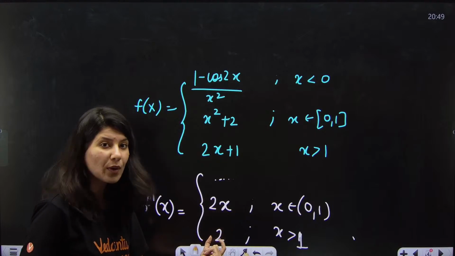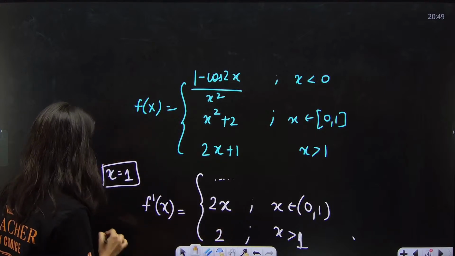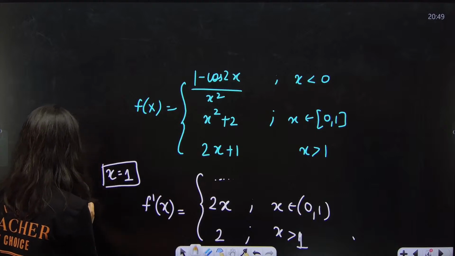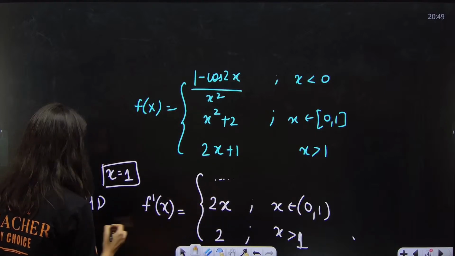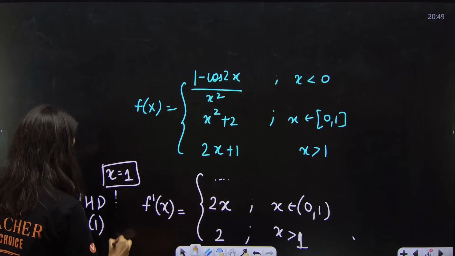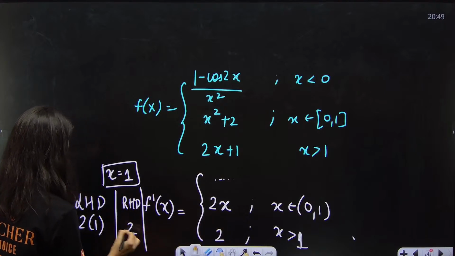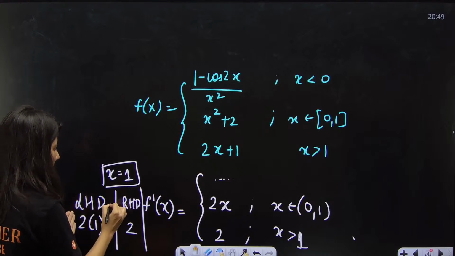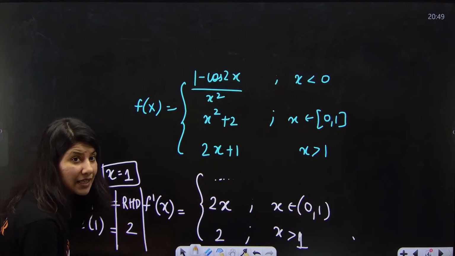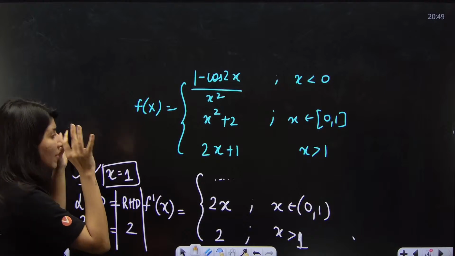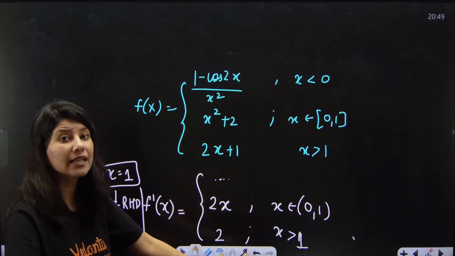You put 1 over here, you get 2. So LHD is 2 into 1, and RHD at x equals 1 is directly 2. They are equal, which means at x equals 1 the function is clearly differentiable.